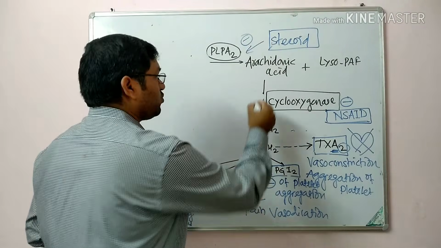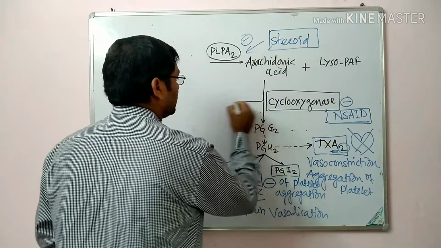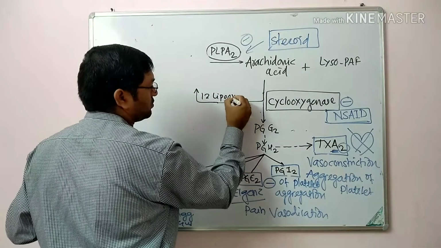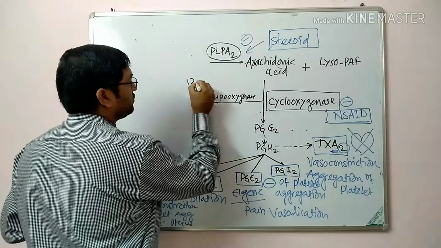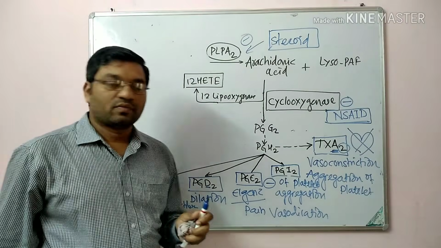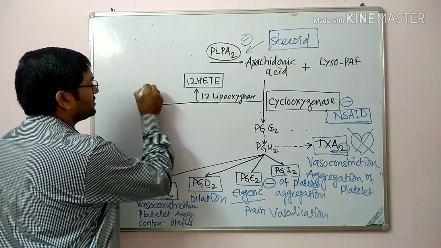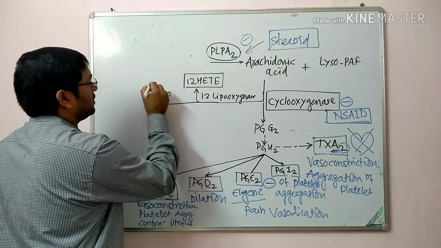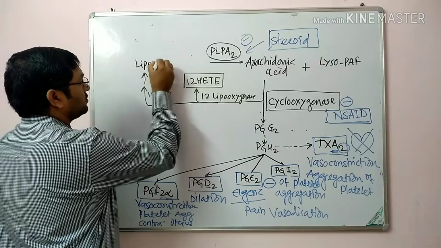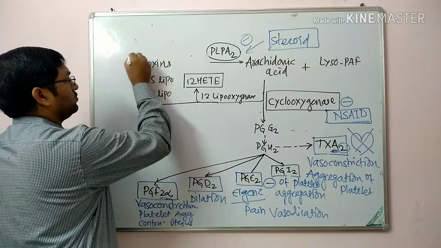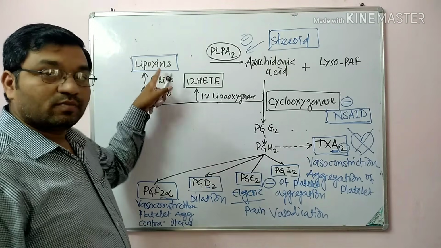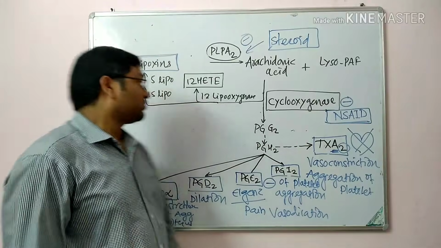Coming to the next pathway, that is the lipooxygenase pathway. By going through this pathway, with the action of 12 lipooxygenase, it gives 12 HETE, which is an inflammatory mediator. Then with the action of 15 lipooxygenase and 5 lipooxygenase, it gives lipoxin. Lipoxins are mediators in the inflammation, and they have immunoregulatory action.